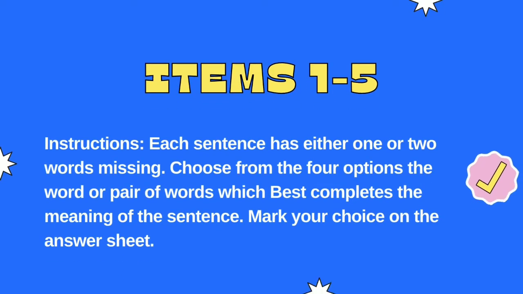Items 1 to 5. Instructions. Each sentence has either one or two words missing. Choose from the four options the word or pair of words which best completes the meaning of the sentence. Mark your choice on the answer sheet.